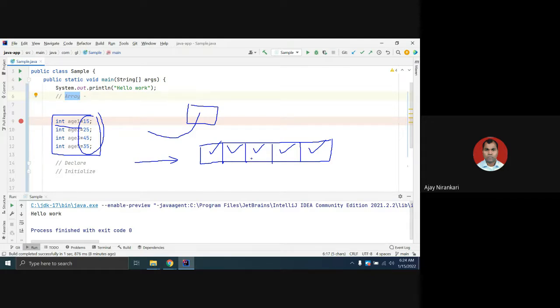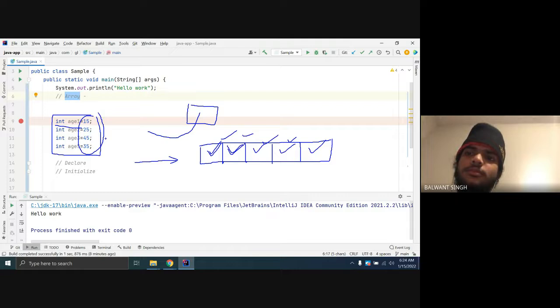So you can create an array of any data type: integer, float, double, string, boolean. An array is simply a collection of multiple values, a facility where we can hold more than one value of a specific data type.